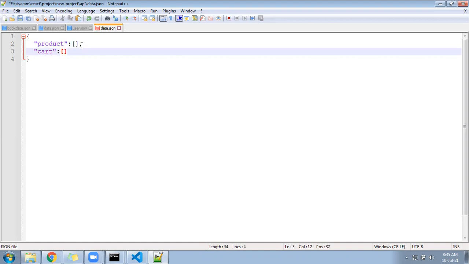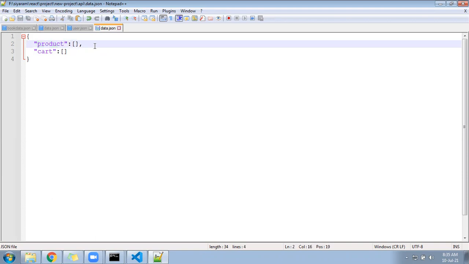Cart, in the sense, suppose a user has come, he logs in and he added some item into the cart. So the item added to the cart will come to the cart variable, the cart object, and whichever products are stored under the application will all go to the product array. So these two will be under this. Under the user.json file, we have user only, but there we will keep a type, whether you are admin or a normal user. Accordingly, we can redirect in the project.